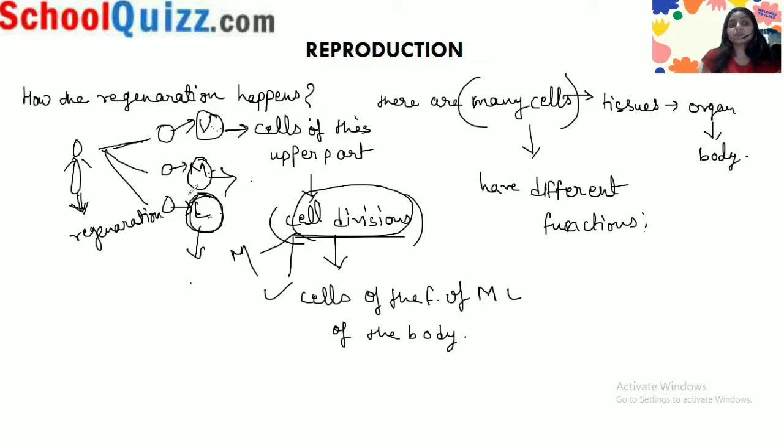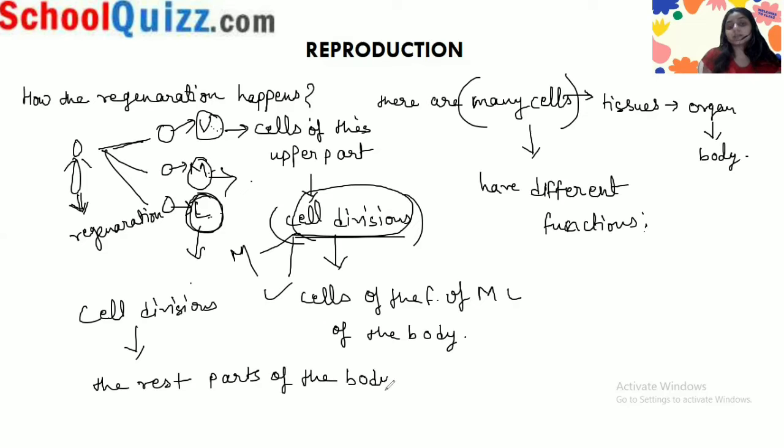So cell division happens, and the rest of the body parts are created by these cell divisions. This is how regeneration happens in a body.